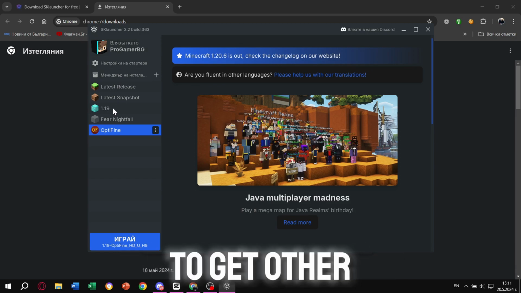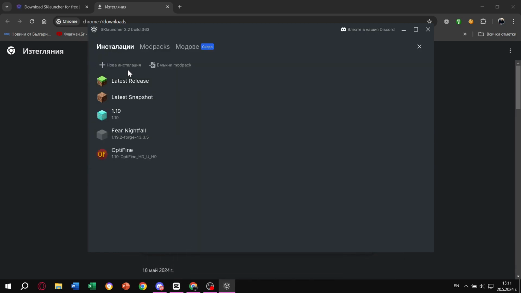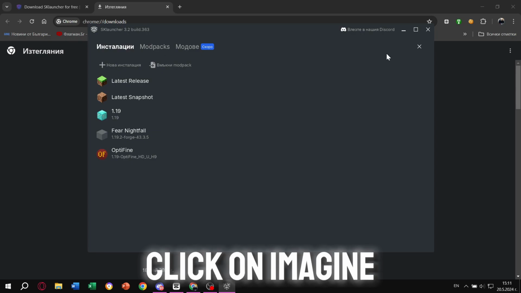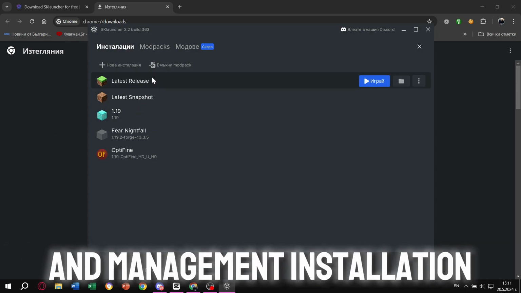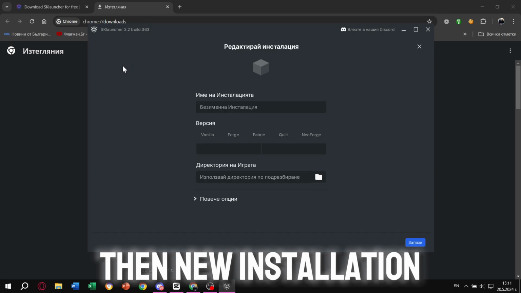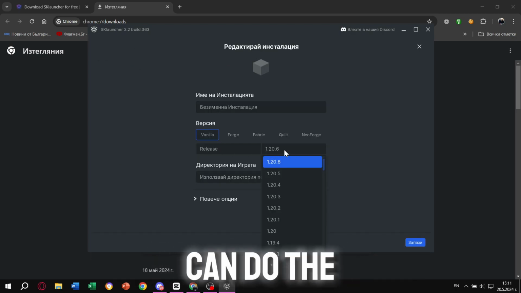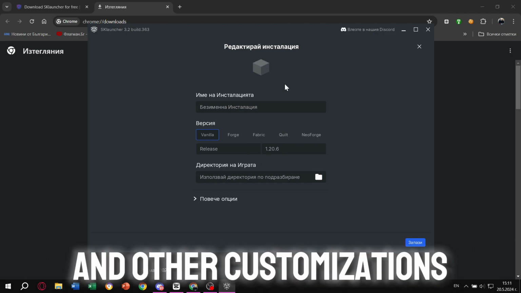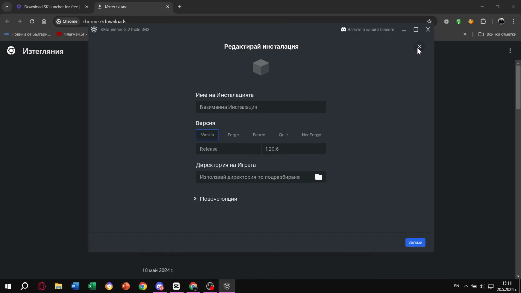If you want to get other versions, you have to click on management installation, then new installation, and then you can do the version you want and other customizations.